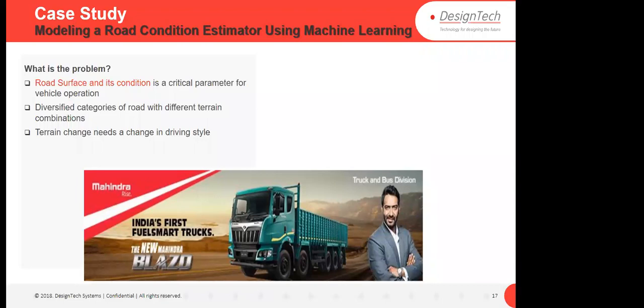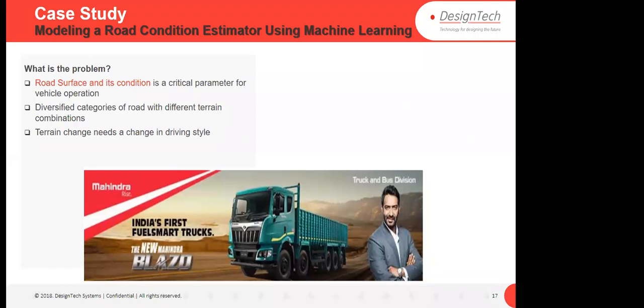So based on that, your driving style will also change. If you're driving in a plain area, your driving style will be different. If you're driving in a mountain or hills area, your driving style will be different, right? So based on the road and the terrain, your driving style is different. These are the problems for any vehicle industry when they design.